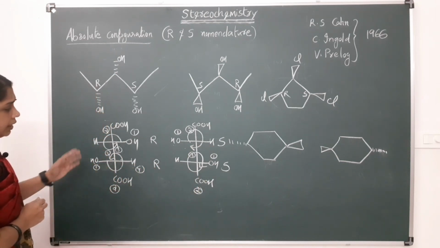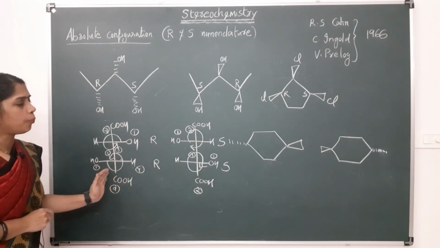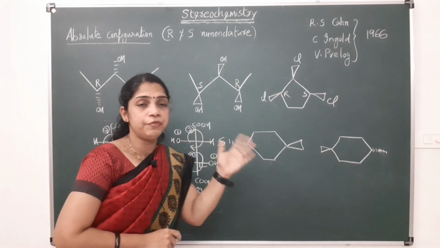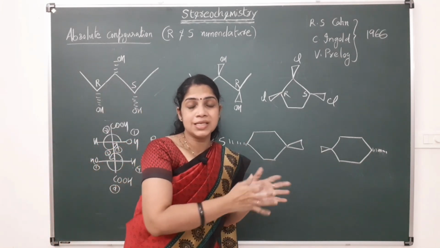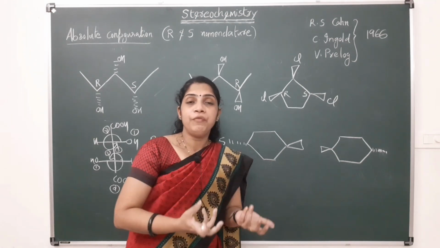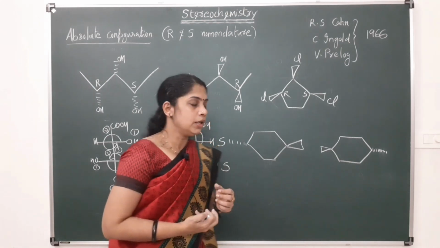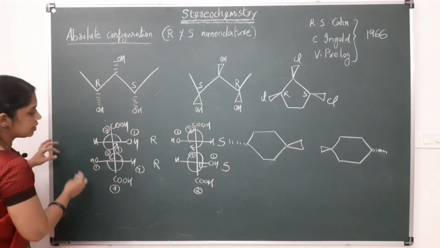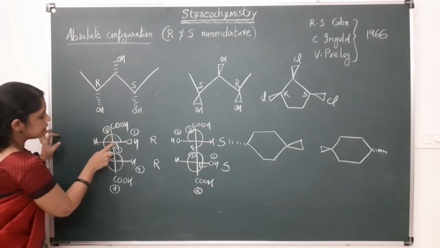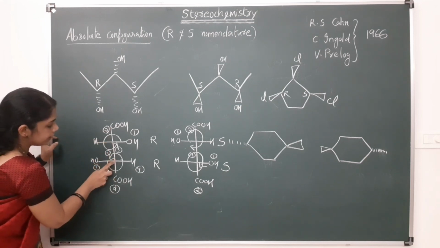Okay. And if these two are obtained in 50-50 percentage, that is, suppose this is a racemic mixture, then how can we name this compound? In the case of racemic mixtures, how can we name the compound? This is the first, this is the second position, this is the third position, 1, 2, 3, 4. This is 2 and this is 3.